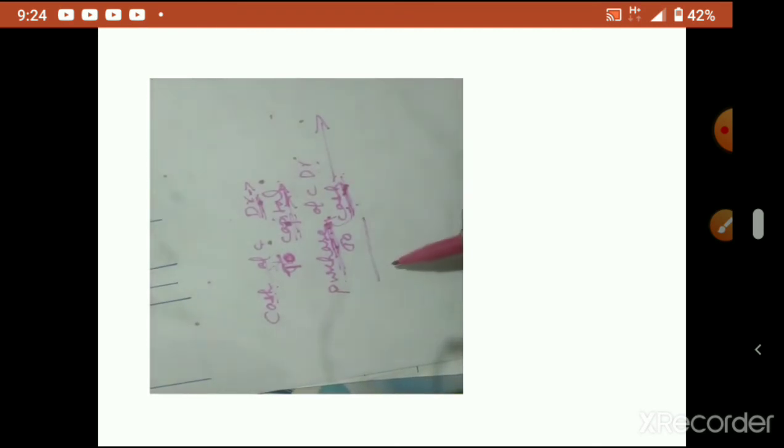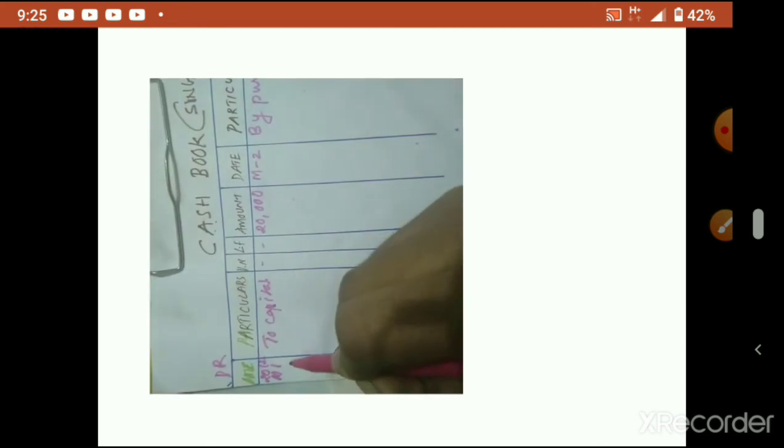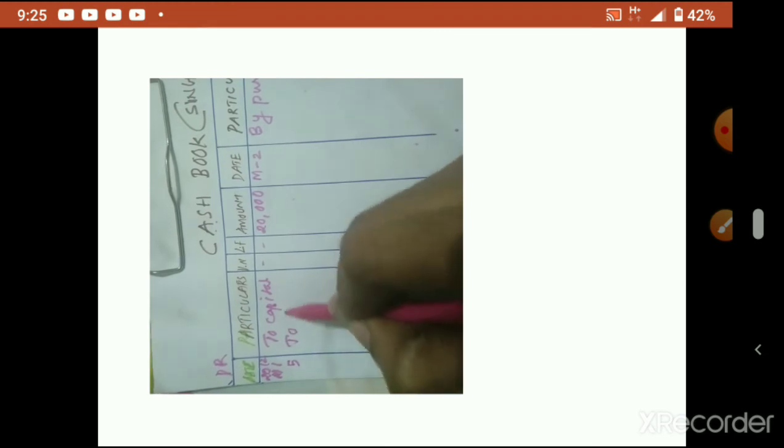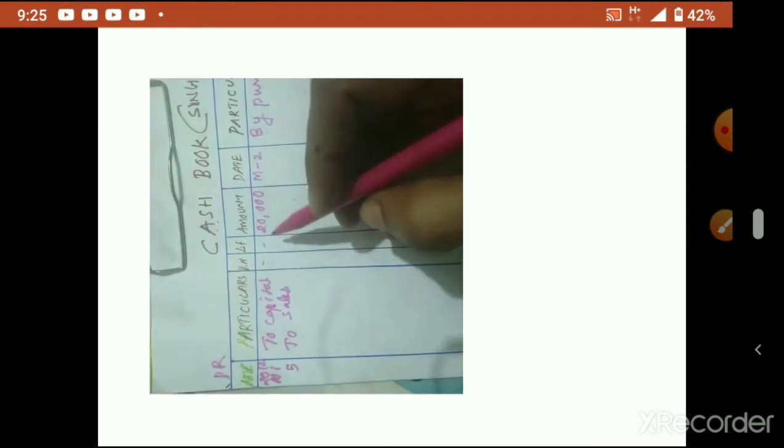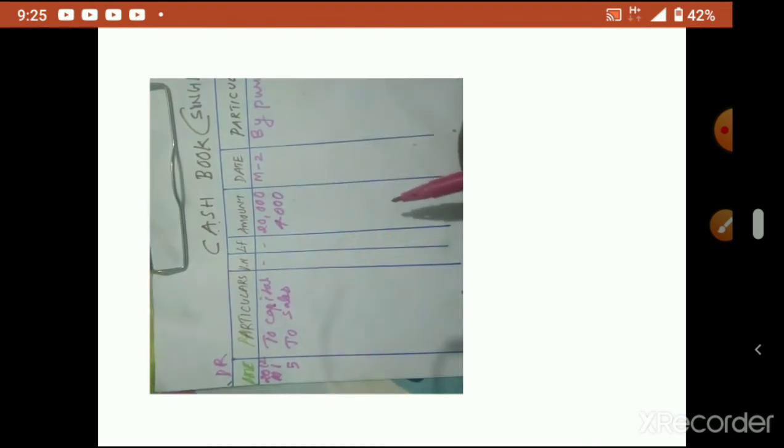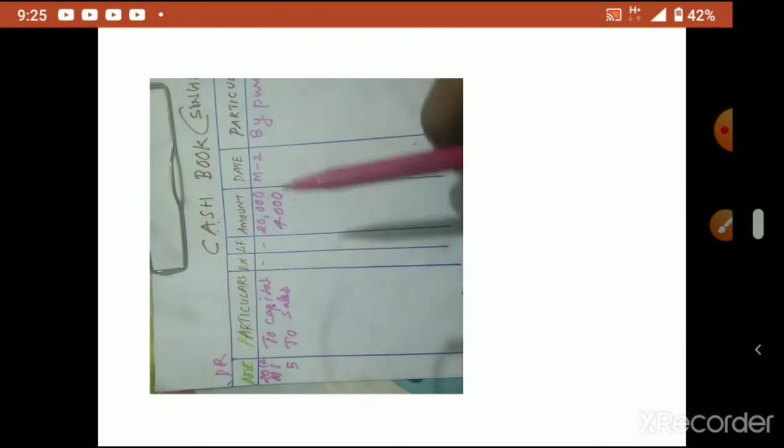Okay, so that is over. Now sold goods for cash. Sold goods for cash means, now you understood I think. What do we write? Cash account debtor to sales. So now what to do? Cash is common, standing. To sales is opposite to cash. So that "To" part will go where? Debit side. So we write what? To, on the fifth, to sales. How much? 4,000.